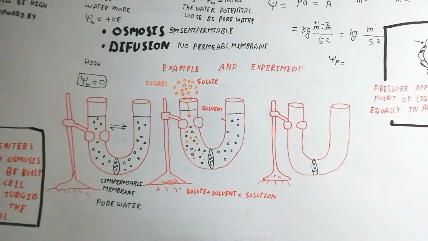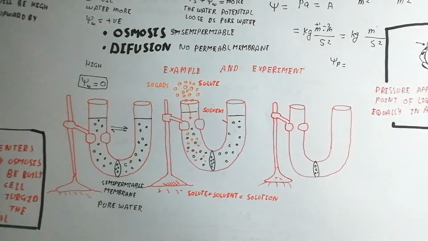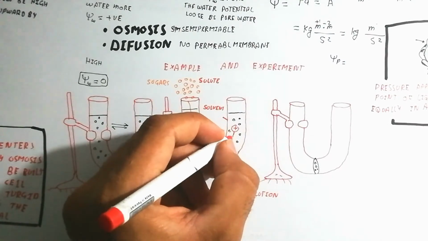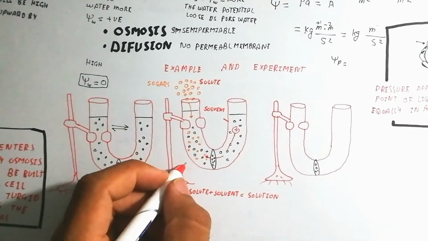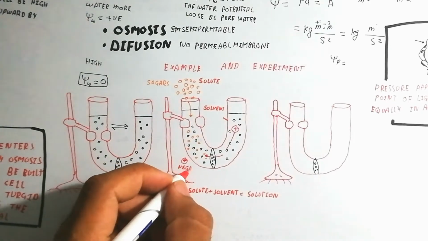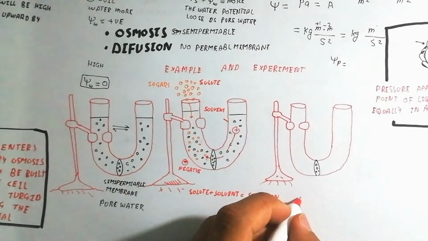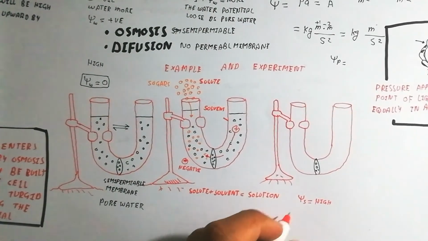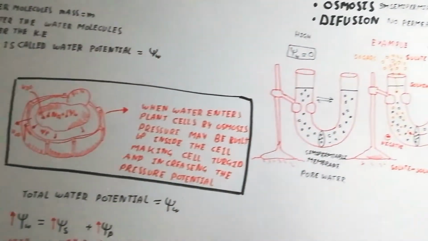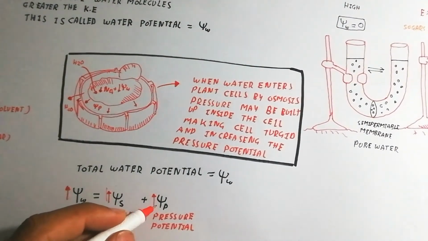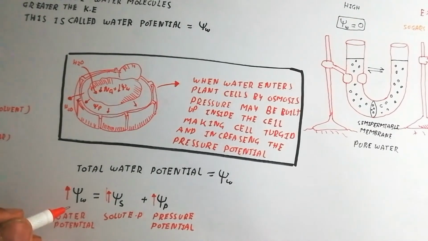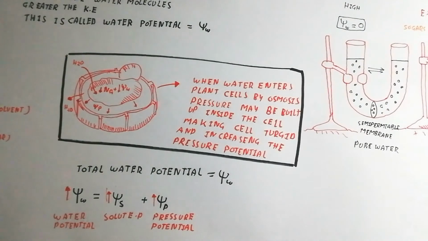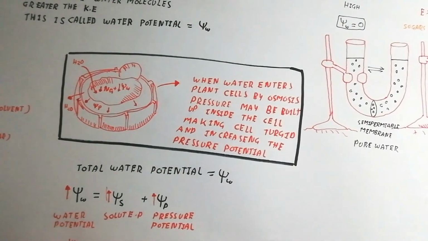The water potential is positive, and the water moves toward the solute, I mean the sugar. It moves toward the solute to clear the water potential, so the water potential equalizes again, but the water will be decreased on one side due to absorption by osmosis. If the semi-permeable membrane is present, the pressure potential will be increased, and if the solute potential is increased, the water potential is increased. So if we increase the solute, the water potential will be increased.